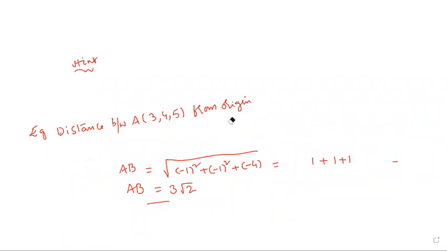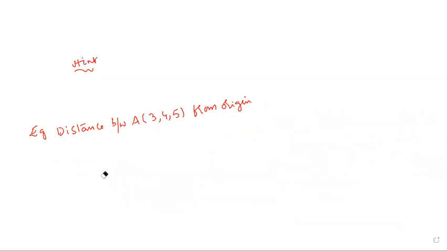First point, everyone write down. The first point is A, that is 3, 4, 5. The second point is B, that is 0, 0, 0. This is x1, y1, z1 and this is x2, y2, z2.